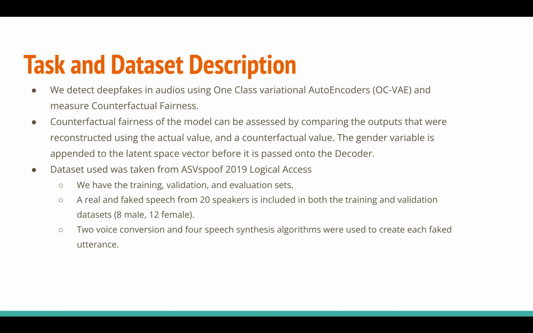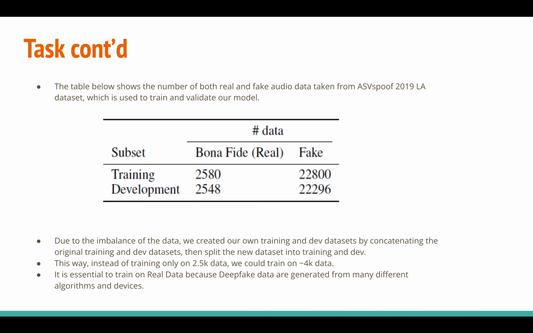Real and deepfake speech from 20 speakers is included in the training and dev datasets, and 6 different devices and methods were used to create the deepfake audio. This table shows the number of real and deepfake audio in the training and dev datasets. Due to the imbalance of the data, we created our own training and dev datasets by concatenating the original training and dev datasets, then split the new dataset into training and dev. This way, instead of training only on 2.5K data, we could train on 4K data.